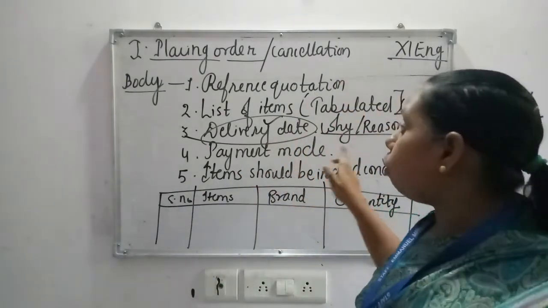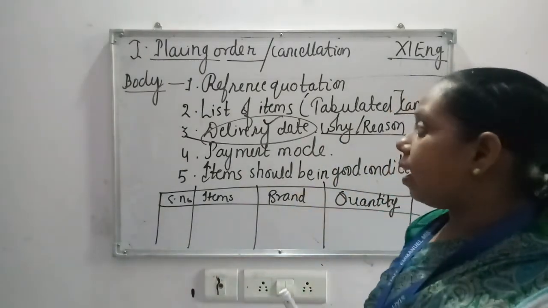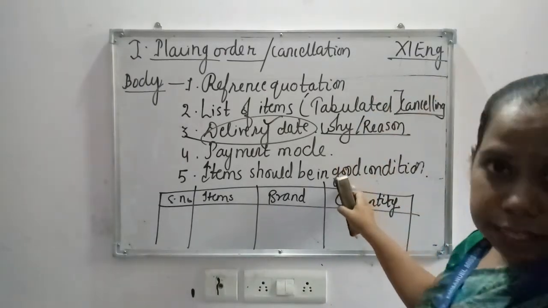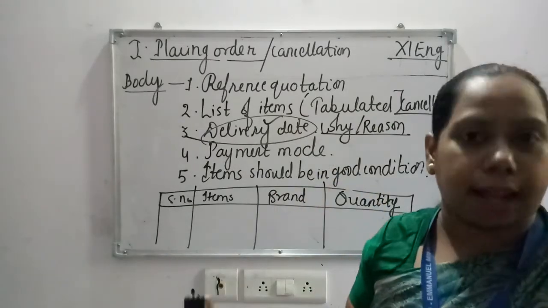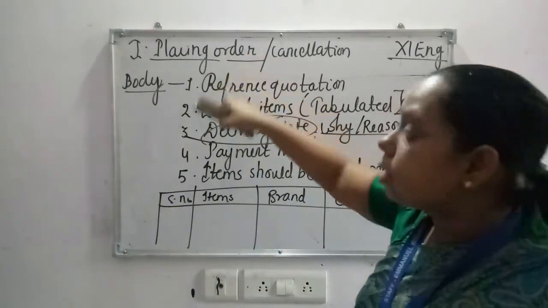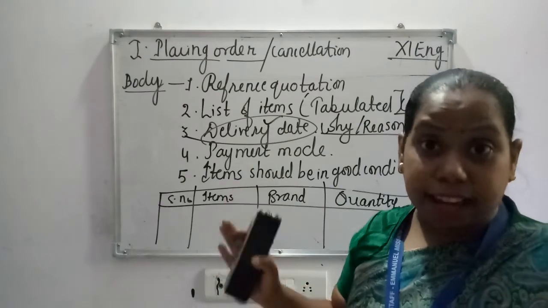You also mention by what mode you are refunding the funds. This can also be one of the reasons for cancelling the order: the items were not in good condition. While placing the order you mentioned good condition, meaning proper packaging, as one of your criteria.